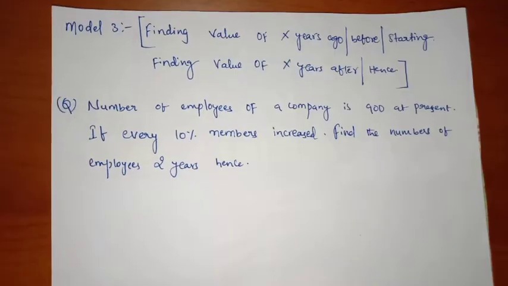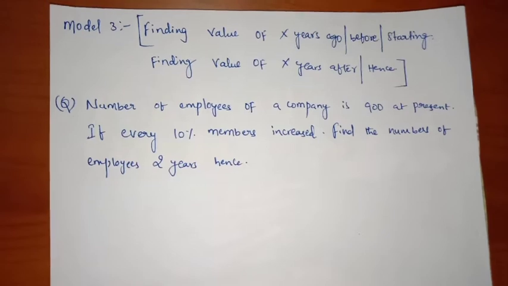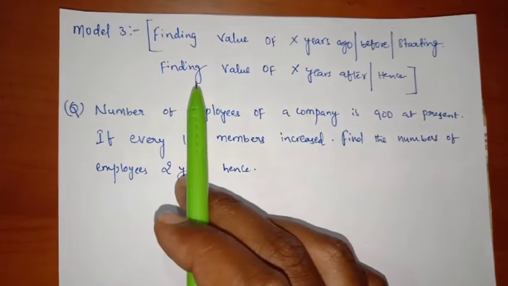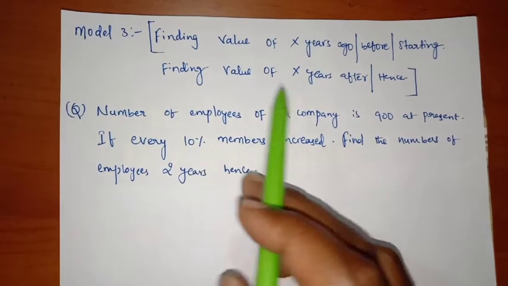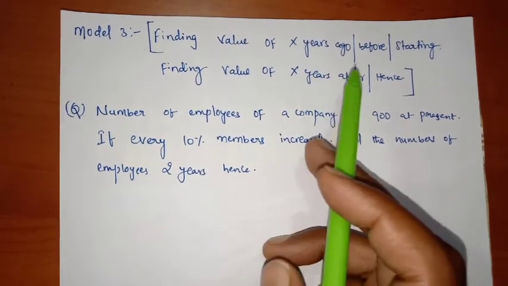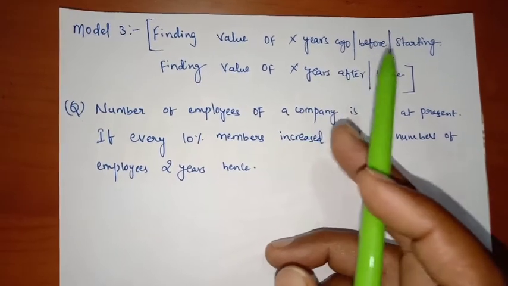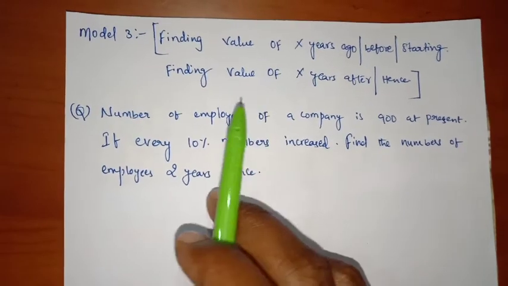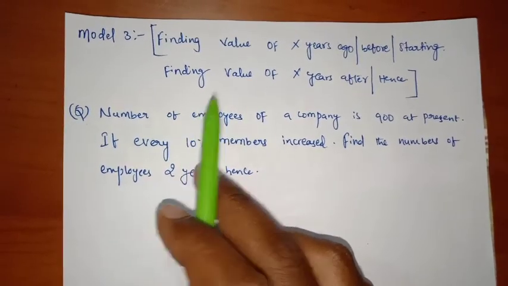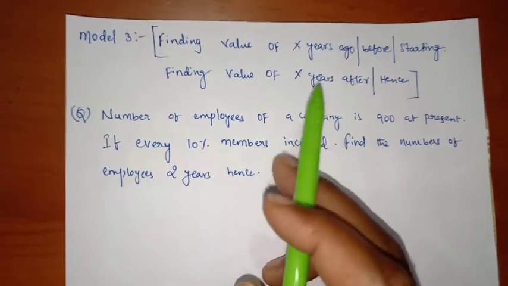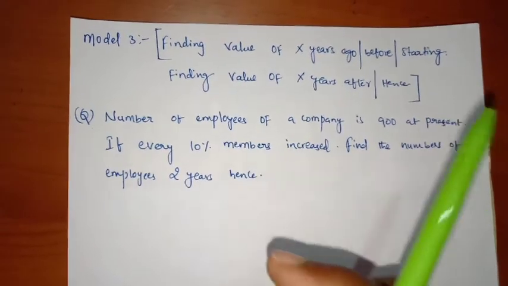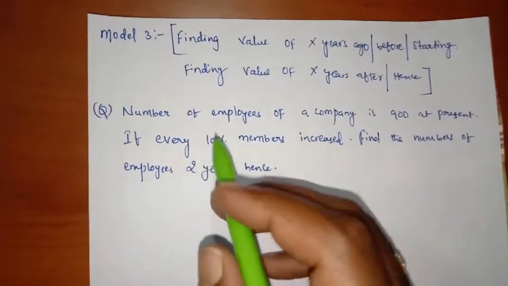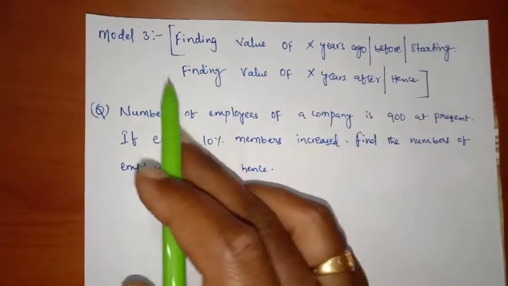Right? Now let us see model 3, friends. In this model 3 we will be asked to find out the value x years ago or x years before or x years starting by giving a certain value, or he will be asking to find out that value x years after or x years hence by giving a particular value. See friends, let us do a problem on the basis of this model.